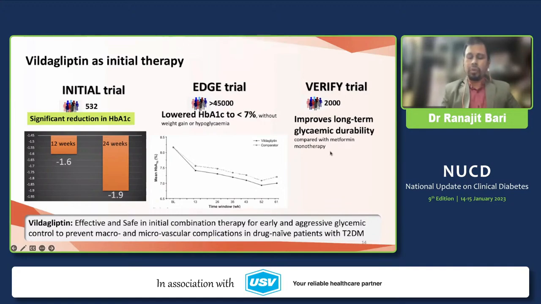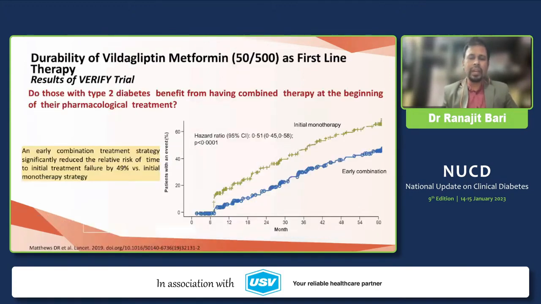The VERIFY trial, as you all know, is a well-known, landmark trial, and this has changed the landscape of management of diabetes, starting with early combination therapy. The VERIFY trial shows that early combination therapy actually reduces the secondary failure rate to the tune of 49%.